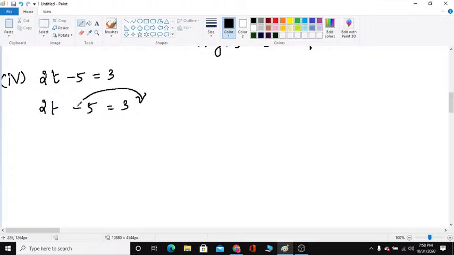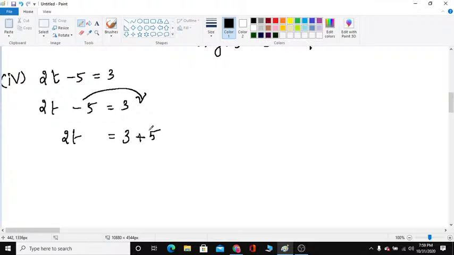Already what is there in the right hand side? 3. Now when minus 5 is transposed to the right side, it becomes positive. So 3 plus 5. 2t is equal to 3 plus 5, which is 8. Now 2 you have to transpose to the right side. 2 is multiplying with t, children. 2t is 2 into t; write in product form, 2 into t is equal to 8.